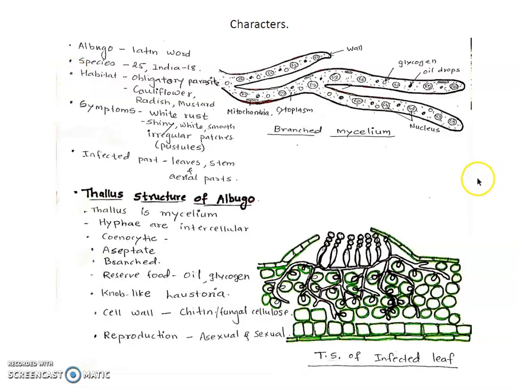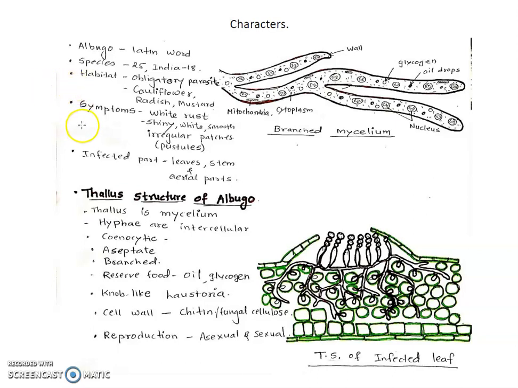So, habitat of Albugo. Albugo is an obligate parasite, meaning a compulsory parasite. It only infects living cells, so it is called an obligate parasite. The living cells may be cauliflower, radish, mustard plants, cabbage plants, etc. This type of fungi specially targets the Cruciferaceae family.